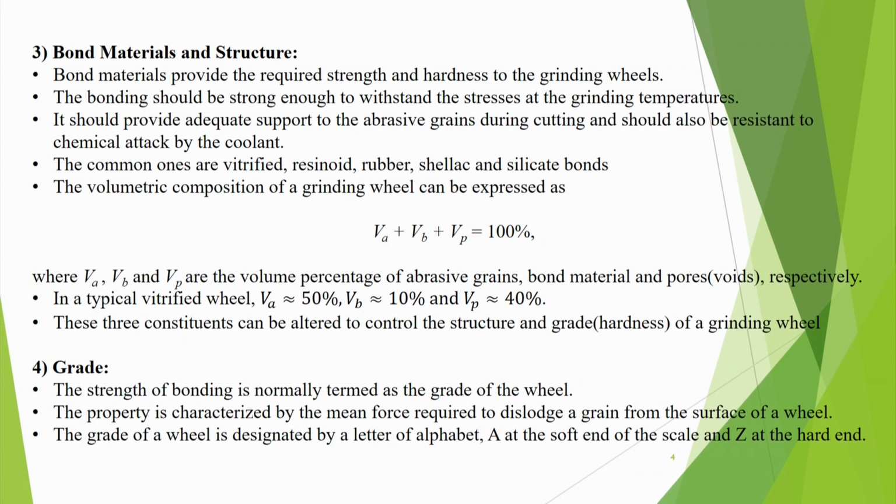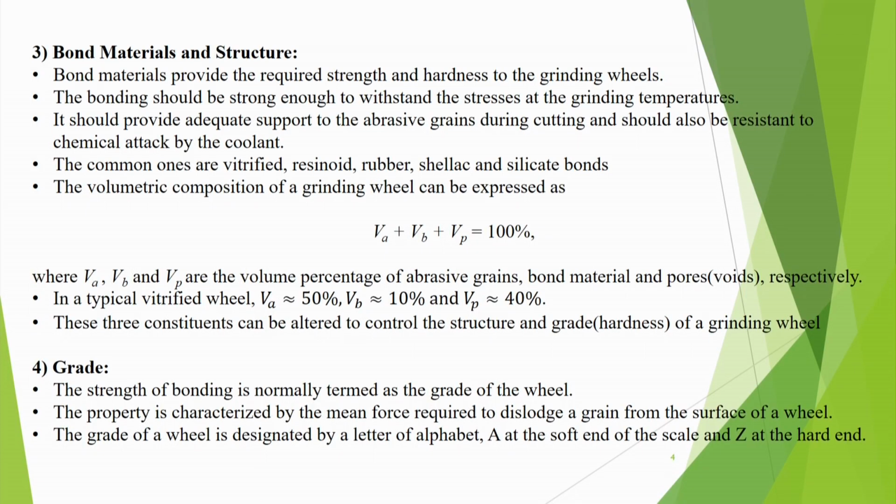But it should provide adequate support to the abrasive grains during cutting, and should also be resistant to chemical attack by the coolant, because sometimes we give a lot of flow of coolant, that is flood coolant. So, your bonding material should be resistant to chemical attack, it should not be spoiled by the chemicals. Common bonds are vitrified, which is prepared in a special way by heating, and then resinoid, rubber, shellac and silicate bonds.